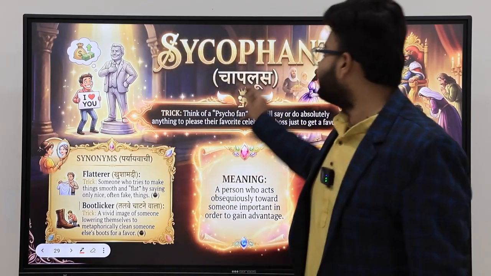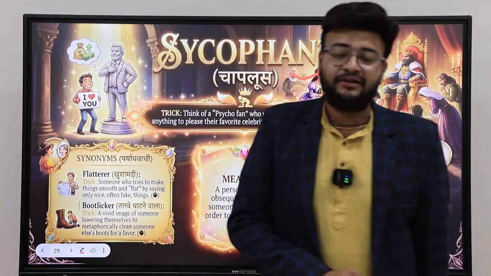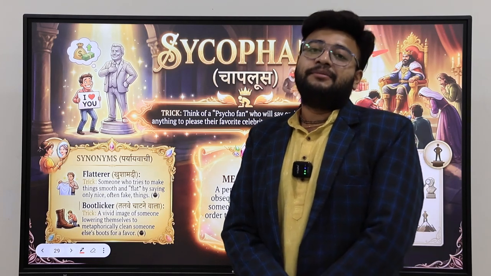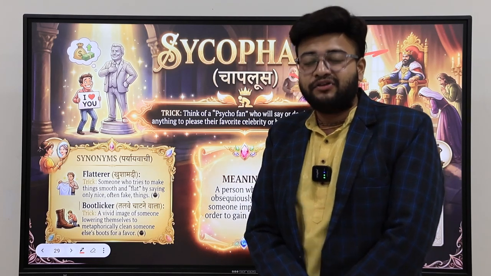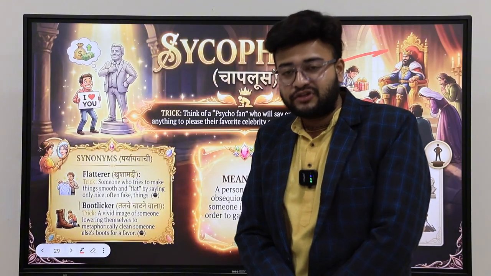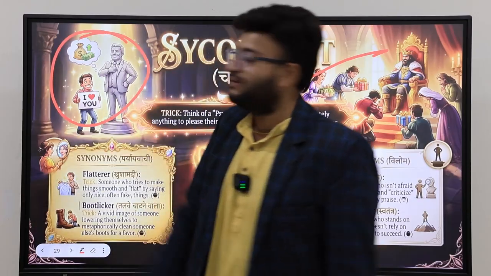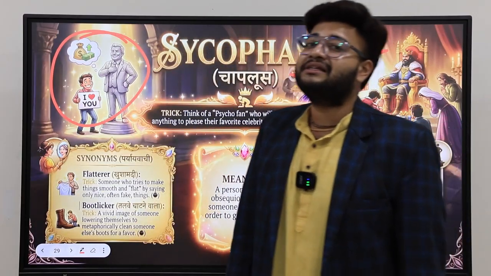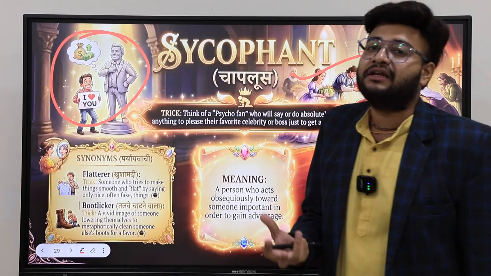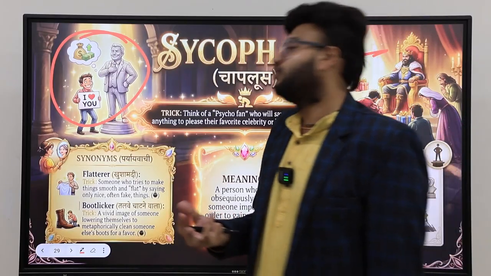Now, another word is sycophant. What is a sycophant? A bootlicker. Have you heard this kind of word, bootlicker, or have you seen this kind of person who, just to please you, will praise you repeatedly, or will give a boost to your ego?